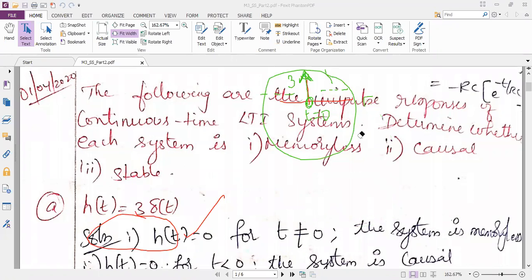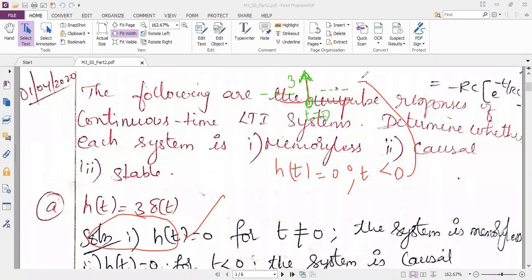So now we will move on to the next property. Next property is causal. I know the condition of causality. Causality says h of t is equal to 0 when t is less than 0. Can you just compare this formula with the diagram and tell me whether it obeys causality or not? It obeys, ma'am. It obeys causality.